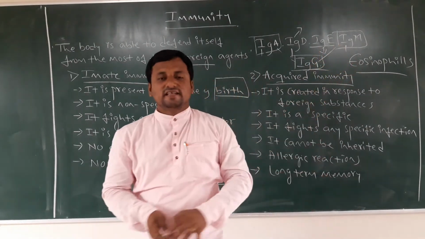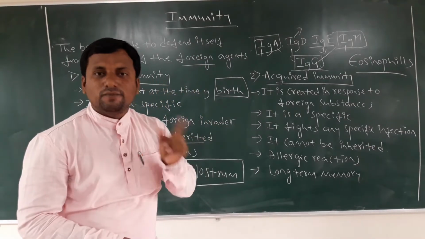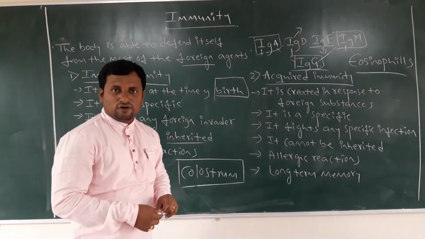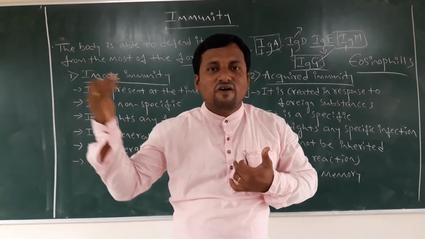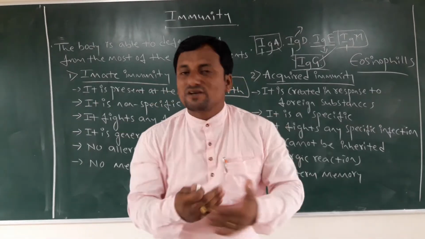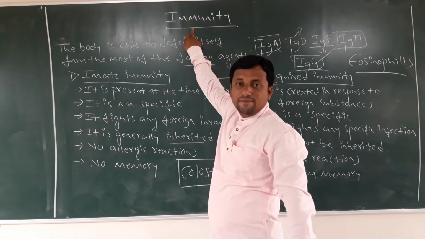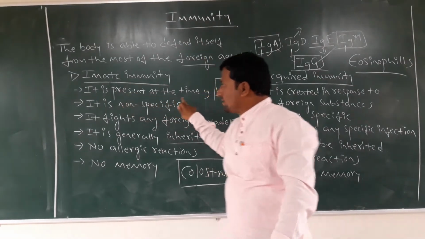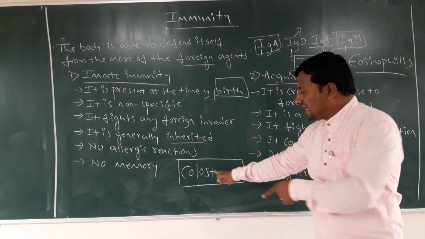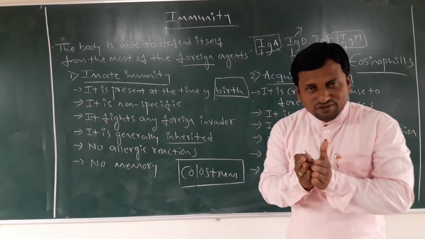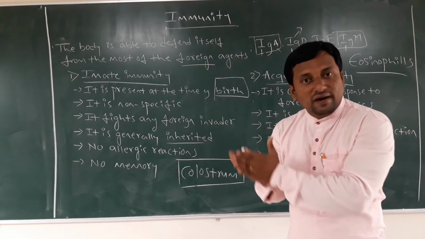Like this, there are 5 antibody molecules present in our body, which defend our body from any foreign agents. This type of concept is called innate immunity. That's why it is present at the time of birth. Why I suggested this is because this type of immunity power we get from our mothers.